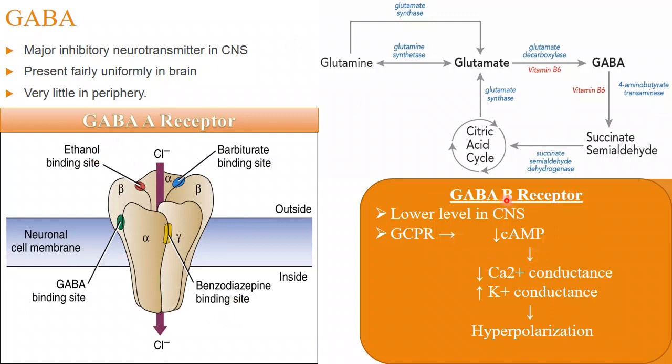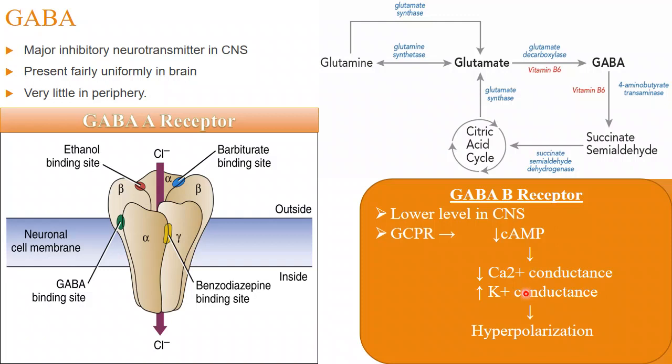Next one, GABA B receptor. It is found in the lower level of the CNS, which is a G protein coupled receptor, right? After the activation of this GPCR, there is a decrease in the cAMP, and what will happen? Calcium conductance will be decreased, potassium conductance will be increased. That means very little calcium can enter from outside to inside, and potassium conductance is increased, so huge potassium will go from inside to outside.